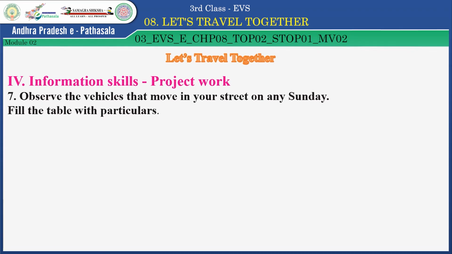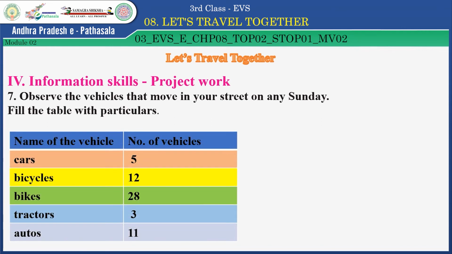Okay. Look at this table with observations. It is written: name of the vehicle and number of vehicles. Cars 5, bicycles 12, bikes 28, tractors 3 and autos 11. Very good observation. Okay, your information is very nice, children.